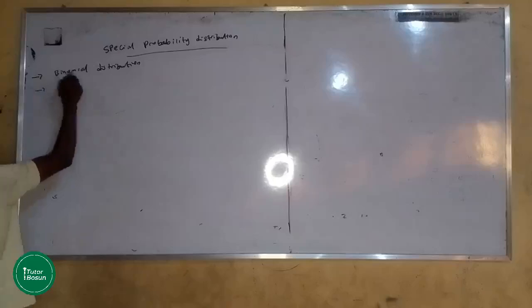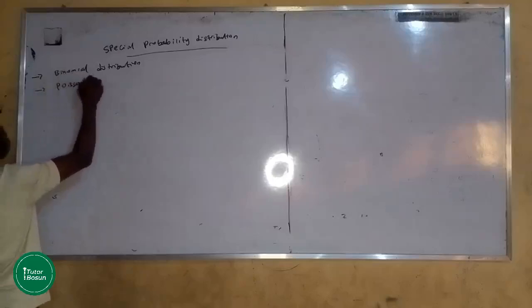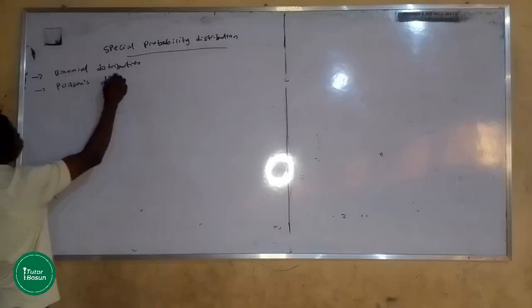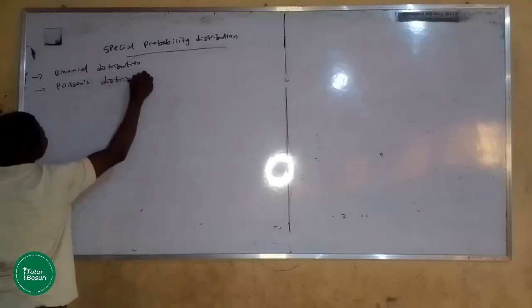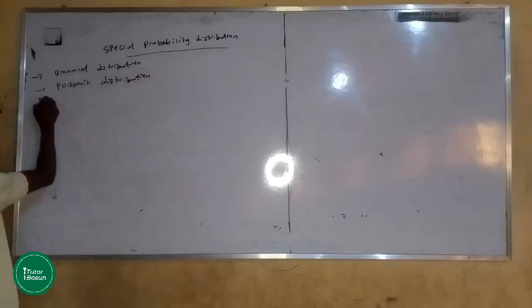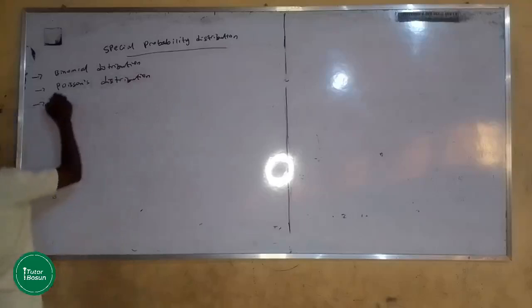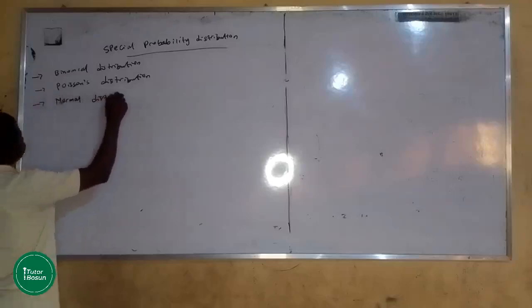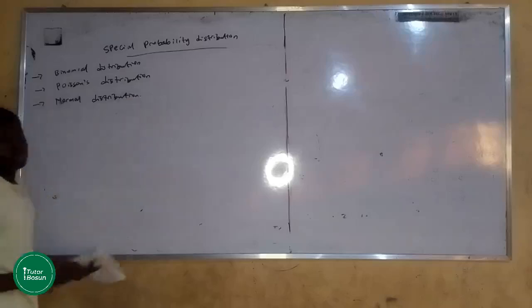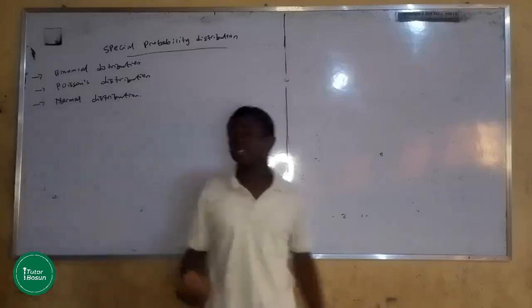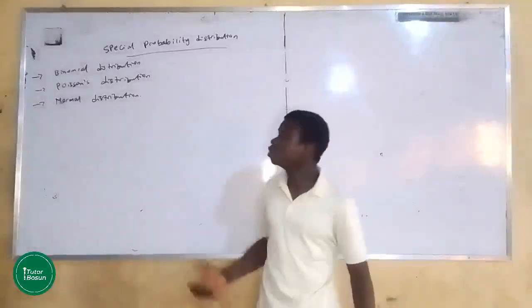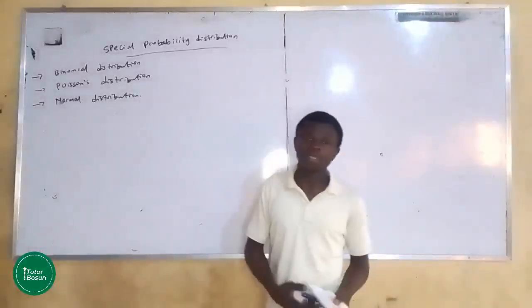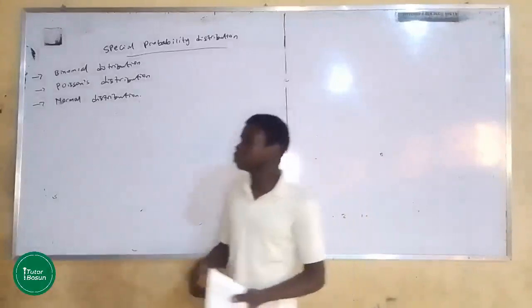The second one is the Poisson distribution. And the third one is the normal distribution. We'll be discussing two of the special probability distributions in this particular lesson, and we will discuss the last probability distribution in the subsequent lesson.